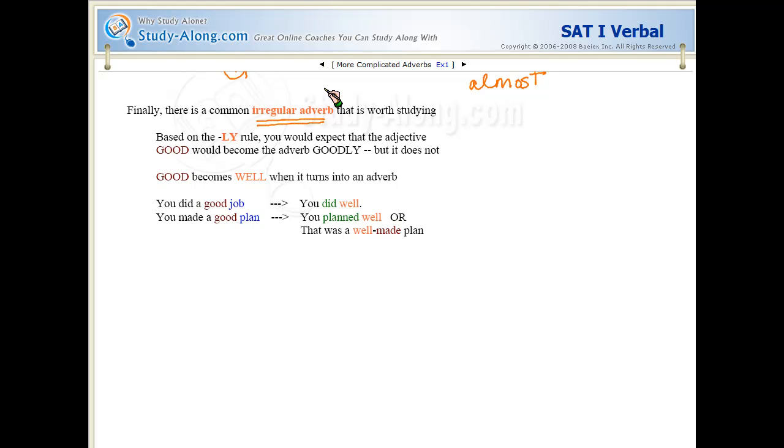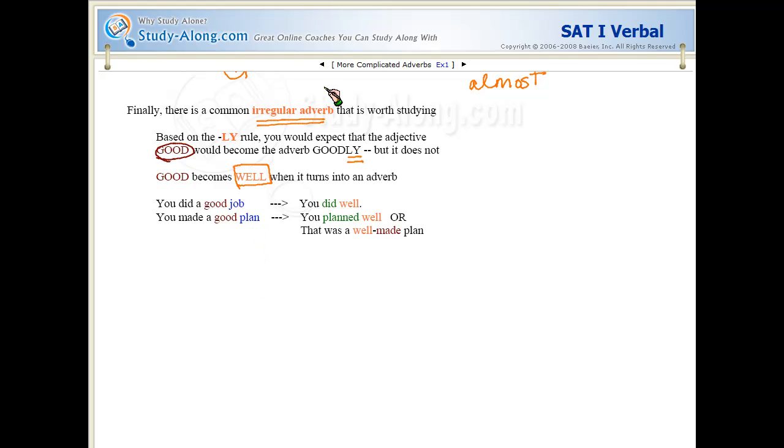So this irregular adverb comes from the adjective good. So based on the ly rule, we would expect, if I wanted to say that I did something good, how did I do it? I did it in a good way. I would expect it would become goodly, but it does not. Good becomes well when it turns into an adverb. So this will sound right to you.